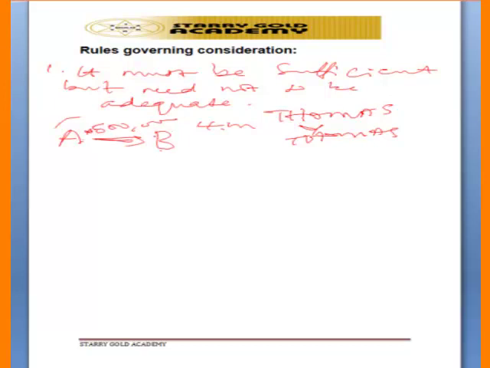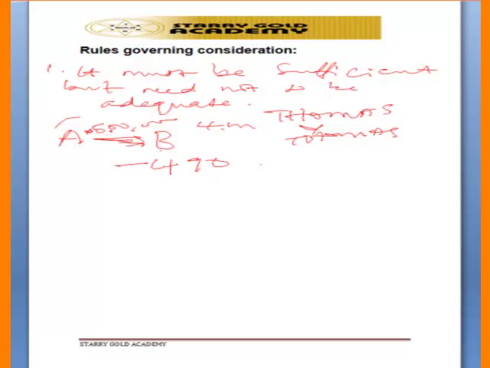But consideration will not be sufficient where, take for example, in this case now, Mr. B is to pay 500,000 naira for this very Jeep but now brings 490,000 naira. Okay, so he's to pay 500,000 naira. So he's not bringing 490,000 naira. So this 490,000 naira is not commensurate.